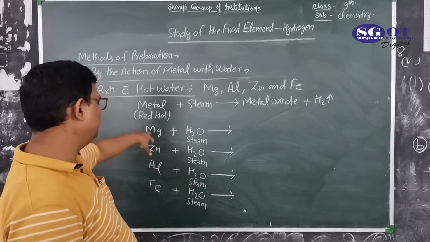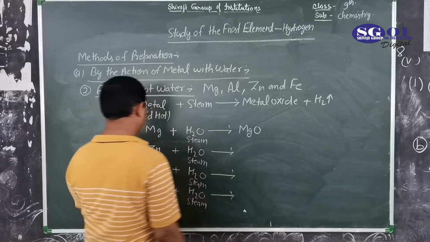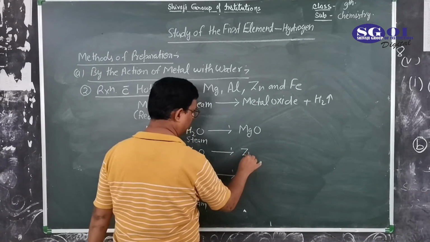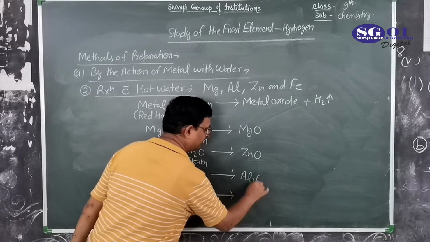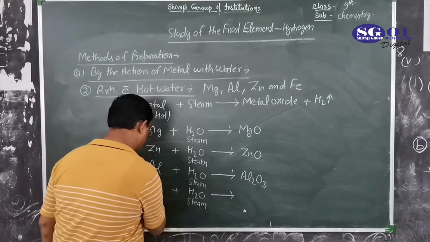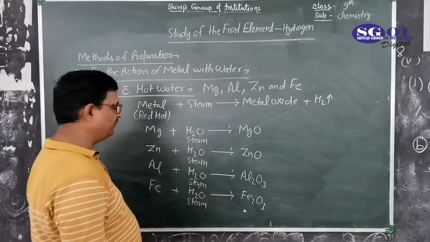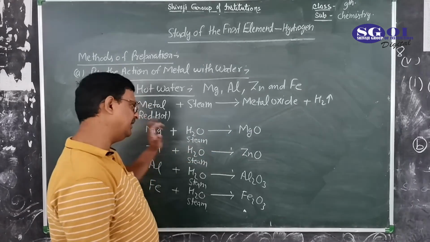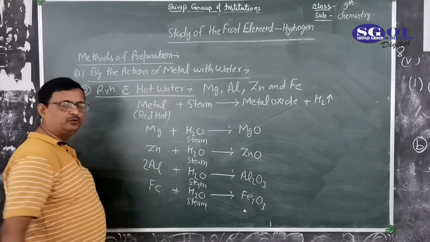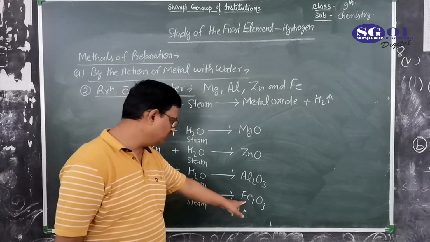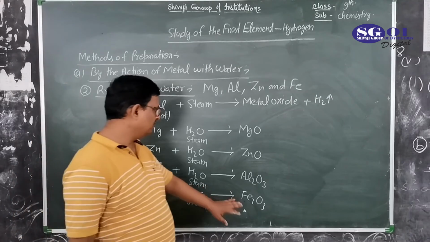Magnesium oxide is MgO, zinc oxide is ZnO, aluminium oxide is Al2O3, and iron oxide is Fe2O3. Now for balancing: one magnesium, one zinc, two aluminium so multiplied by 2, and two iron.